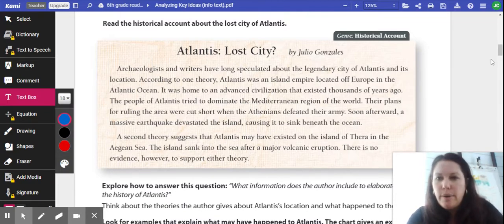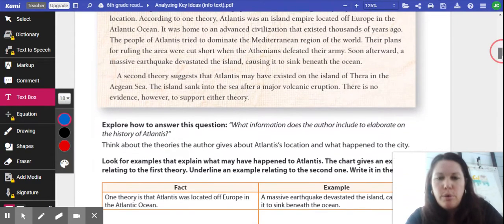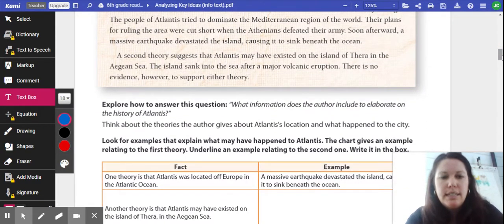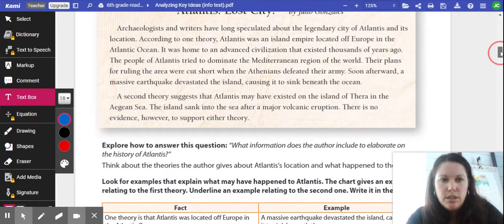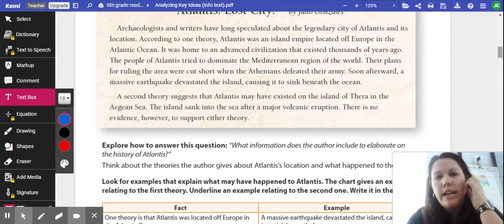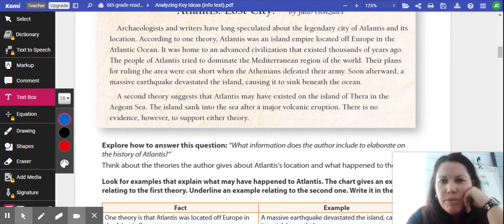Okay, now let's look at the question and what we're going to be doing today. It says, explore how to answer this question. What information does the author include to elaborate on the history of Atlantis? Think about theories the author gives about Atlantis' location and what happened to the city. Okay, so we're looking for information in the passage that elaborates on the history of Atlantis. So let's look at the history. I'm just skimming and revisiting here.